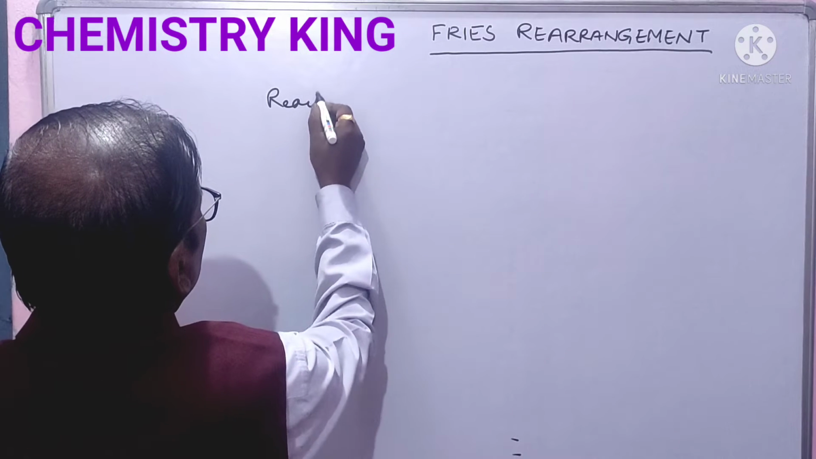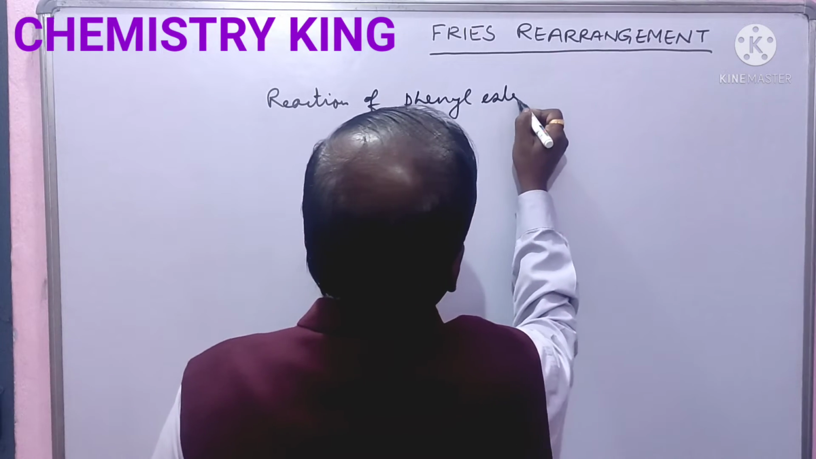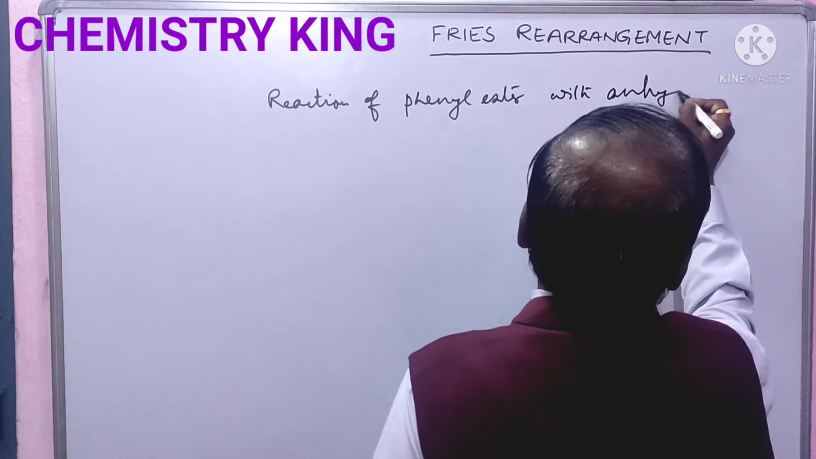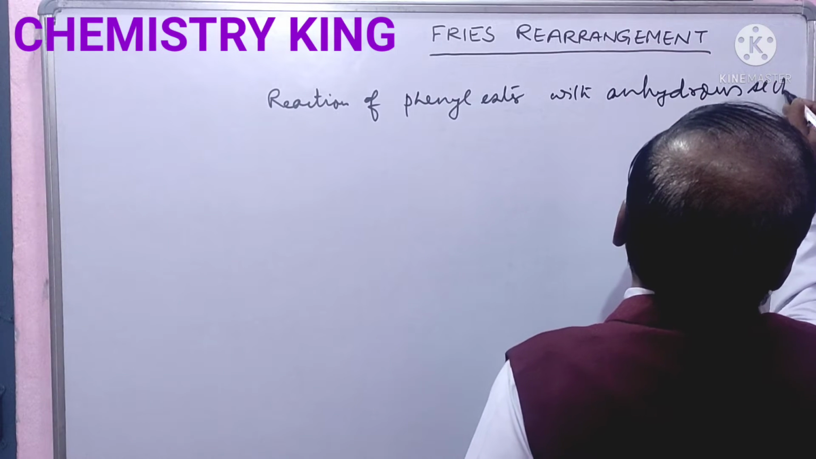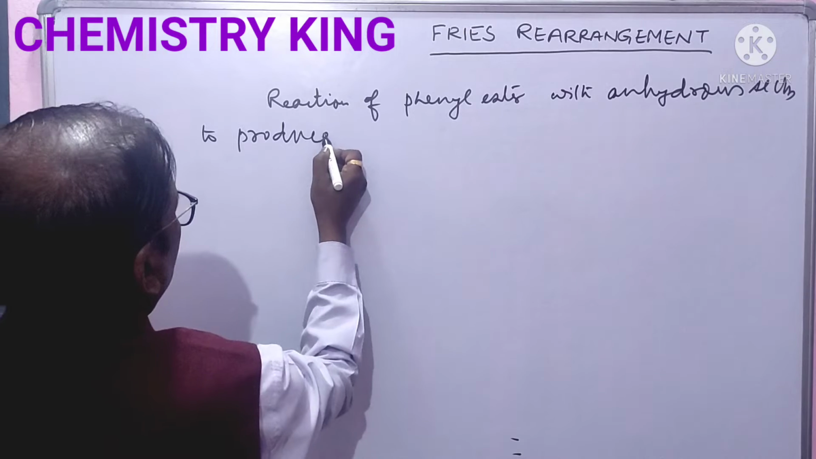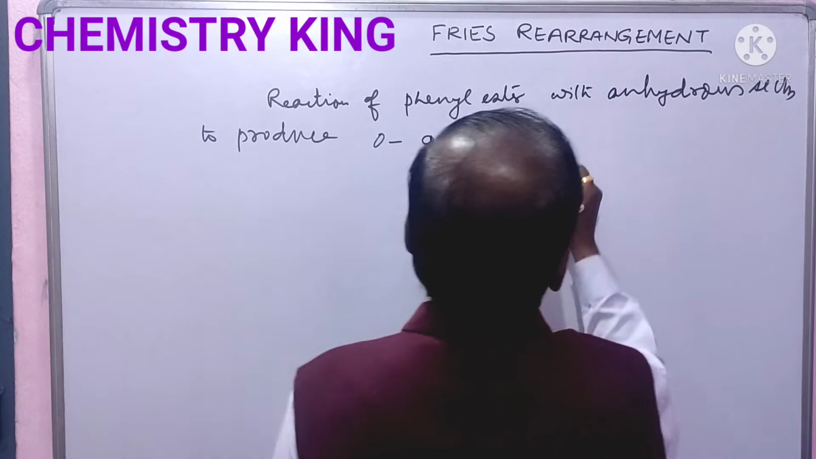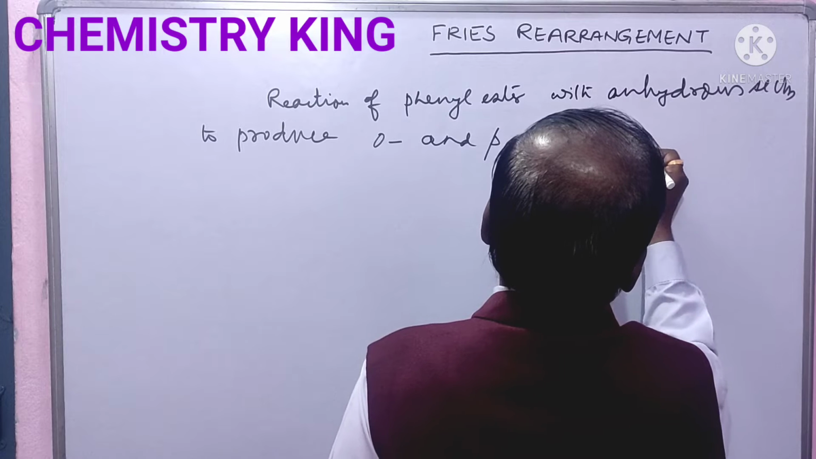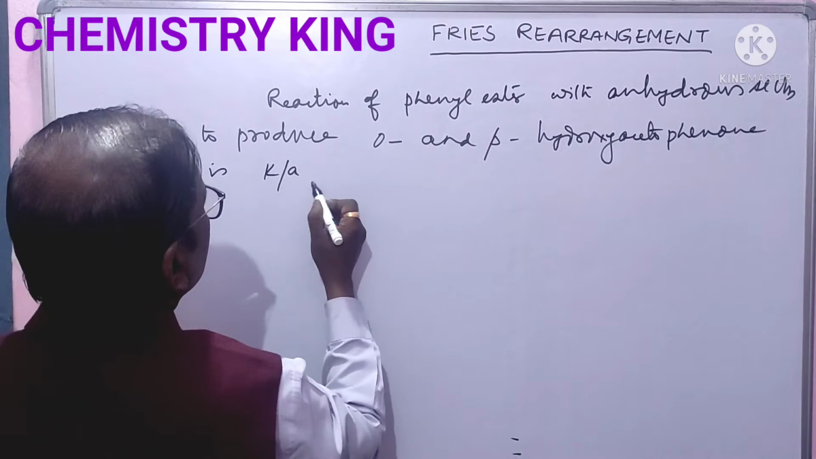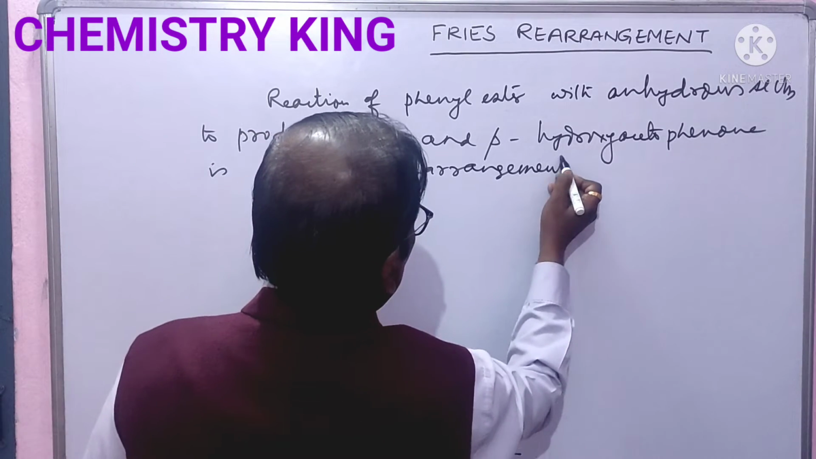Reaction of phenyl ester with anhydrous aluminum chloride to produce ortho and para hydroxy acetophenone is known as Fries rearrangement.